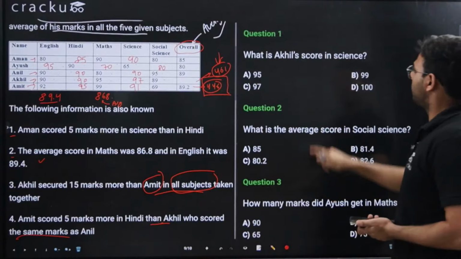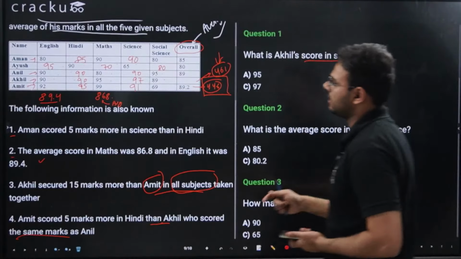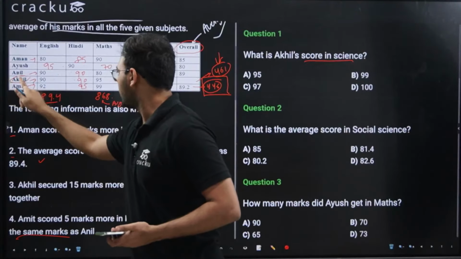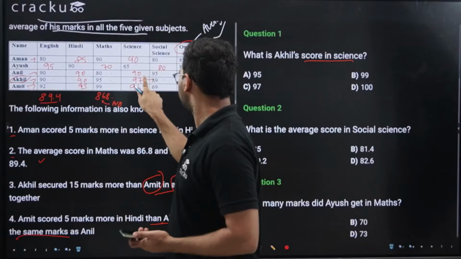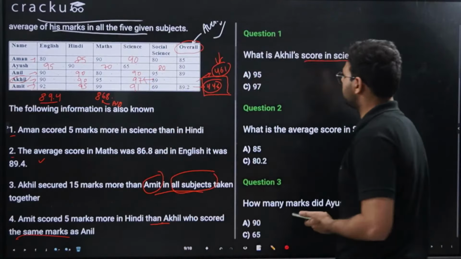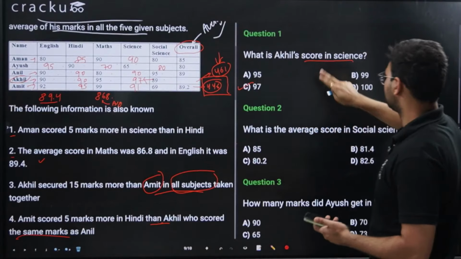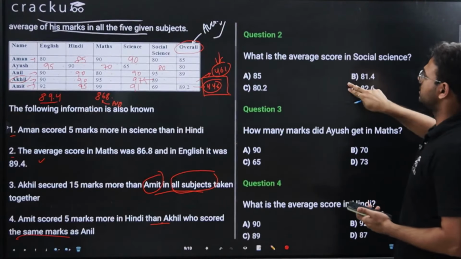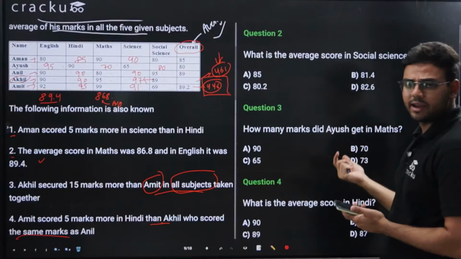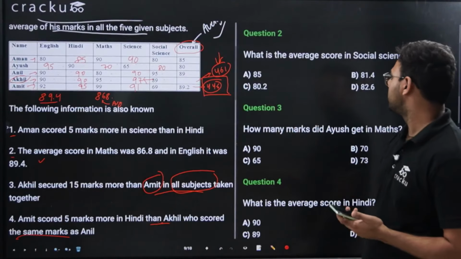The first question is asking, what is Akhil's score in science? Akhil is here, and his score in science is this one, which is 97, and therefore option C is the correct answer for the first question. As I said, the questions are not very difficult when you get the entire table.